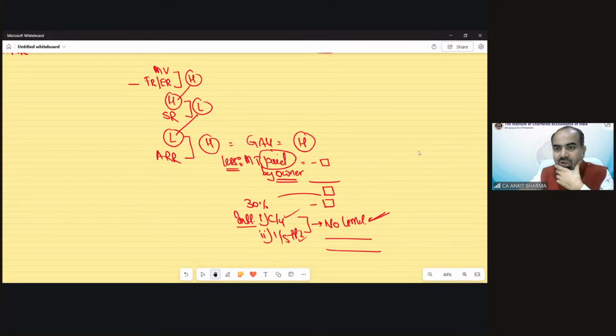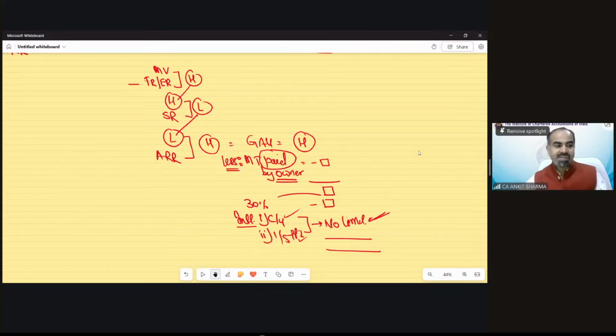Nagaraj is saying, sir, the income tax department's view behind this chain. Could you please explain what chain you want to know? And as I have told you earlier multiple times, we cannot understand the logic behind the law, because there is logic behind law, but it will take a lot of time and is not relevant for the purpose of our examination. So this is called smart study. What is relevant, you have to understand first. First of all, clear that group. And if you want this kind of information, you have to Google it.